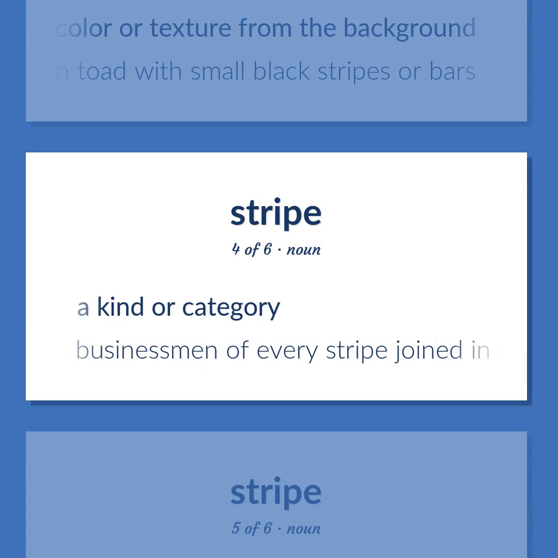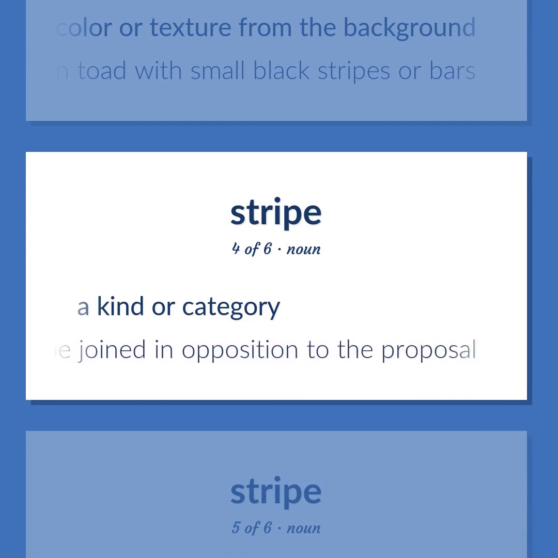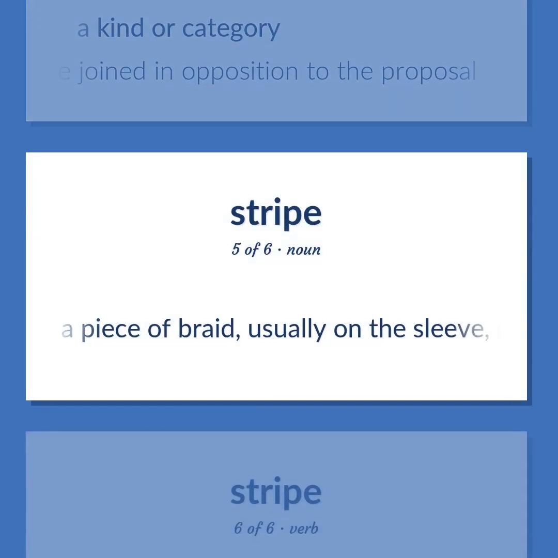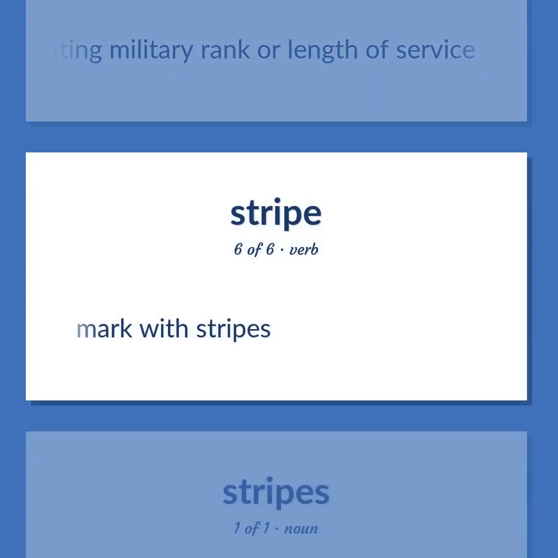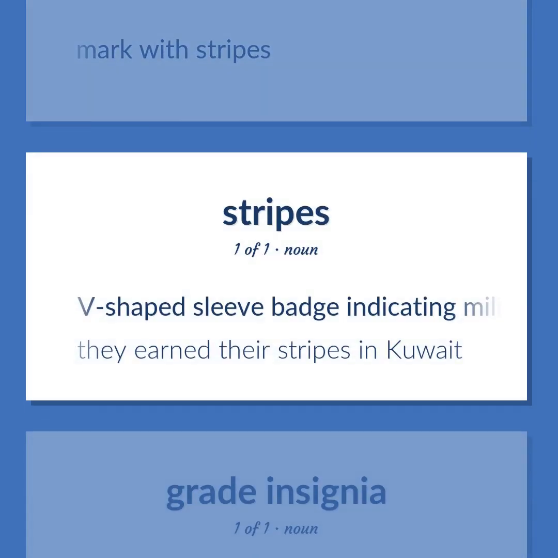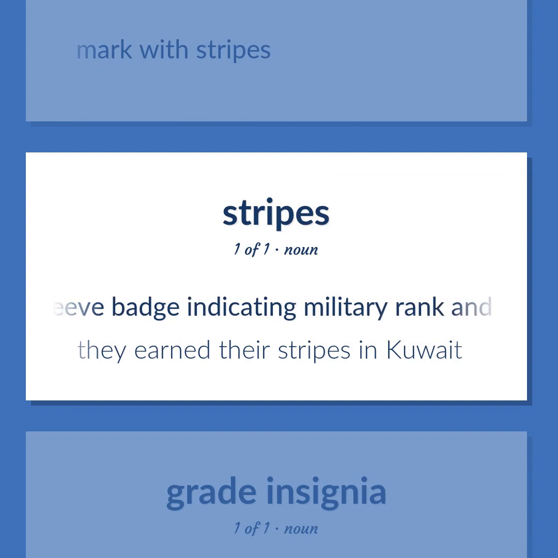A kind or category. Businessmen of every stripe joined in opposition to the proposal. A piece of braid, usually on the sleeve, indicating military rank or length of service. Mark with stripes. V-shaped sleeve badge indicating military rank and service. They earned their stripes in Kuwait.